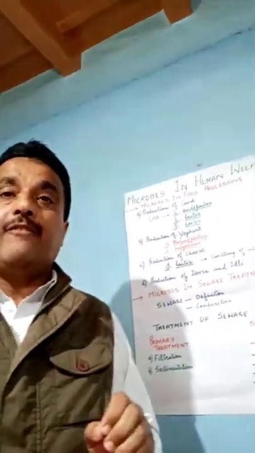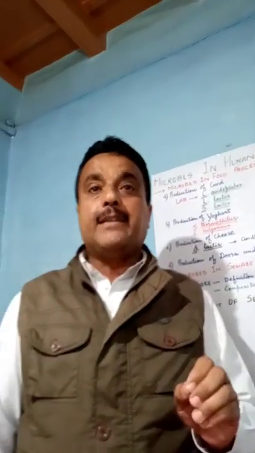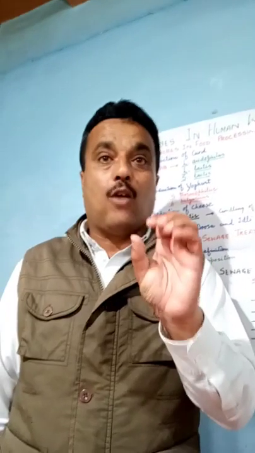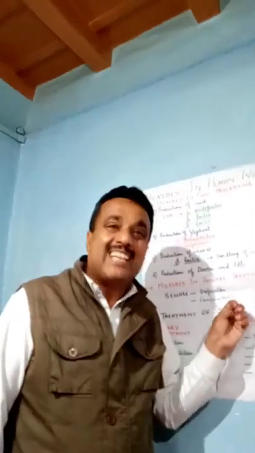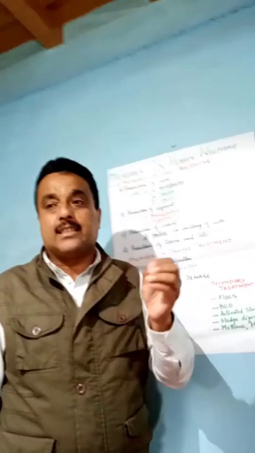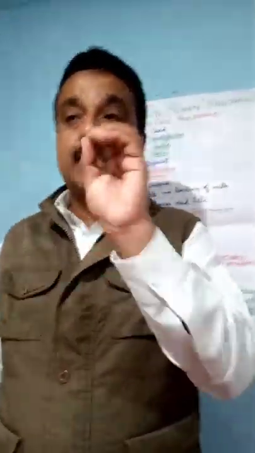And that solid waste mainly consists of colloidal solids, such as silt and clay. These are the suspended solids.